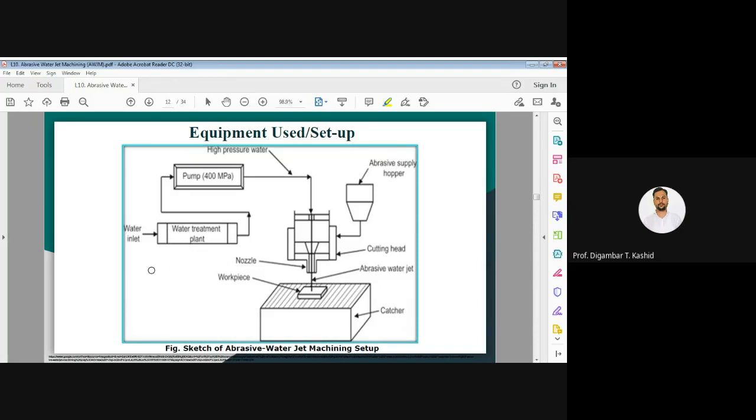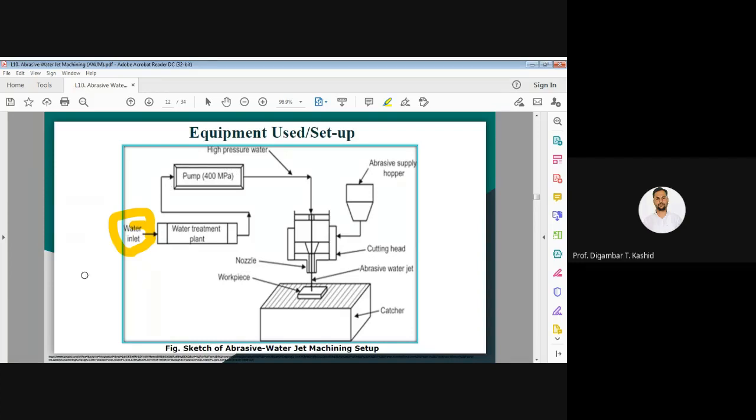Now, as we require high pressure water in this tube, we have to take it from a reservoir. From this reservoir you have to pump the water, so for that purpose we require a pump.